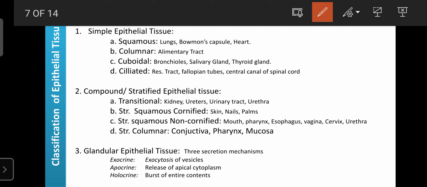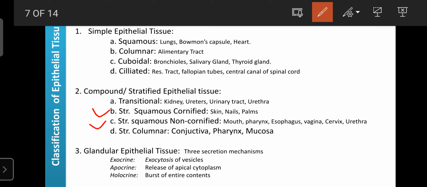Then stratified squamous cornified, mainly present in skin, nails and palms. The major function is that they play an important role in the protection of the underlying organs. Okay, so next one is the stratified squamous non-cornified, mainly present in the mouth, pharynx, esophagus, vagina, cervix as well as the urethra, where they play an important role in the protection and framework of the underlying organs.